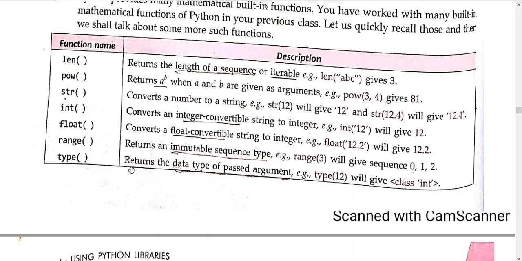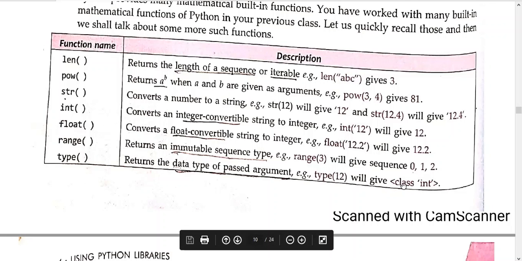type returns the data type of the passed argument, whatever you are writing. So 12 belongs to the integer data type, so it will return class int. I hope the concept is clear.